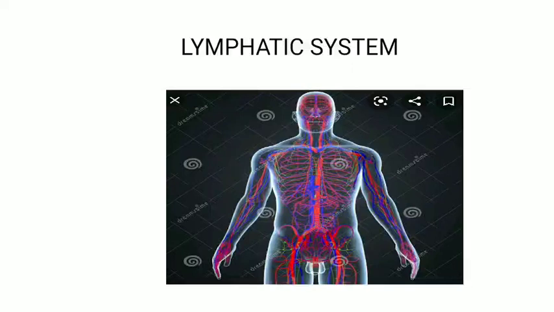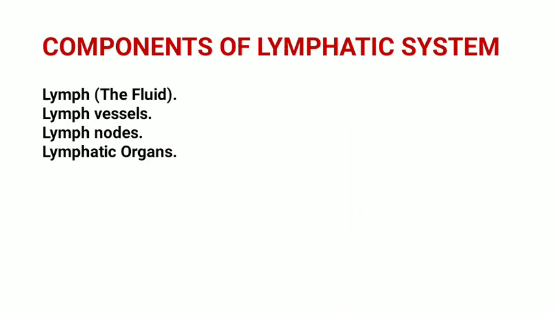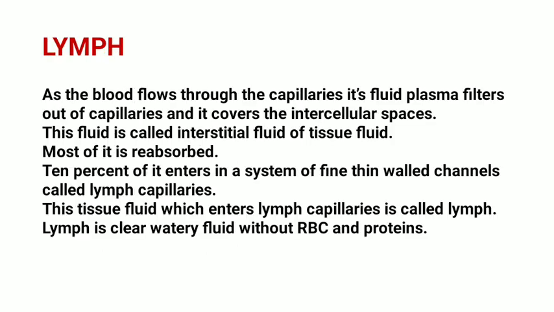Hello everyone. In this video, we are going to learn about the lymphatic system. We all know that the circulatory system comprises two major systems: the cardiovascular system, also known as the blood vascular system, and the lymphatic system. First, let us start with the various components of the lymphatic system. The components of the lymphatic system are lymph vessels, lymph nodes, and lymphatic organs.